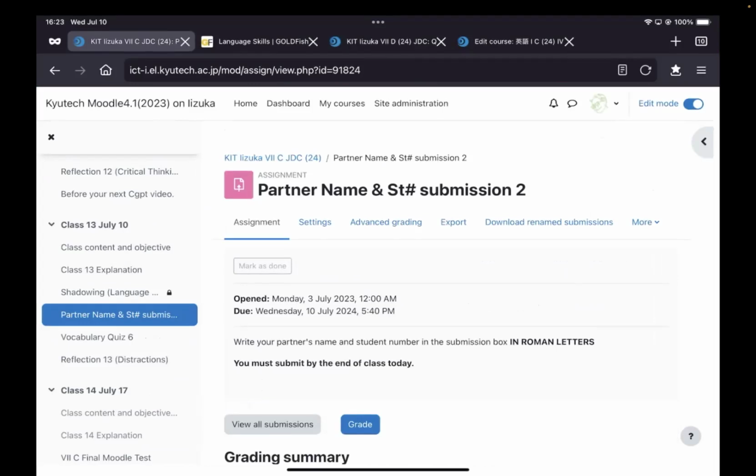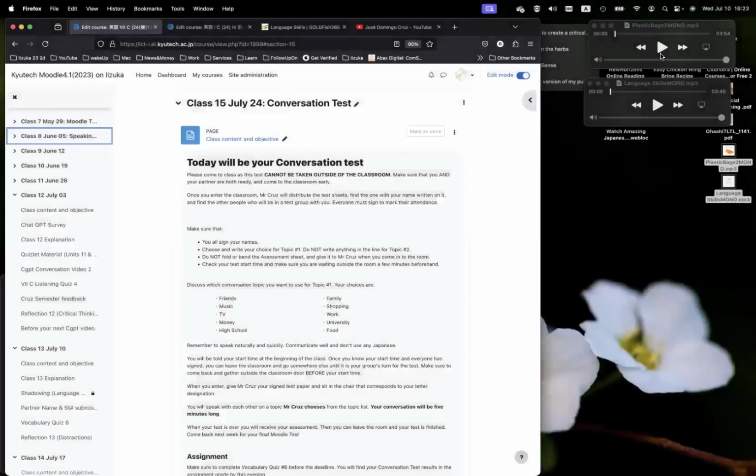And if you have any friends who did not come today, please tell them you have to contact Mr. Cruz to make sure that you do this, or you will not be able to take the conversation test. Don't worry, I'm going to explain a bit more when I do all of this again in Japanese, but this is going to be the most important thing that we have to do today. Otherwise, have a good class.